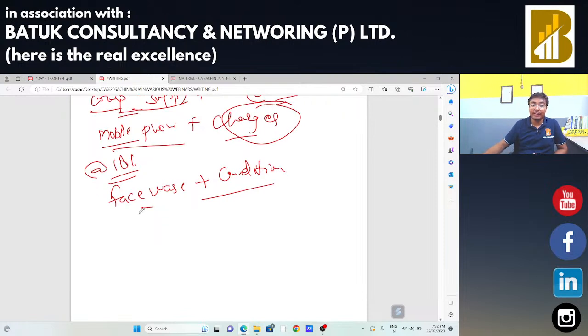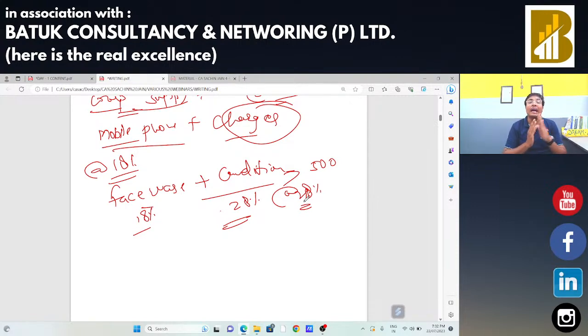Suppose on face wash there is a GST rate of 18%, on conditioner there is a GST rate of 28%. In that case, on that complete combo, which is for 500 rupees, GST will be applicable at the rate of 28%. That is the concept of composite supply and mixed supply. Now the question arises, how are you going to decide that a particular supply is a composite supply and a particular supply is your mixed supply?